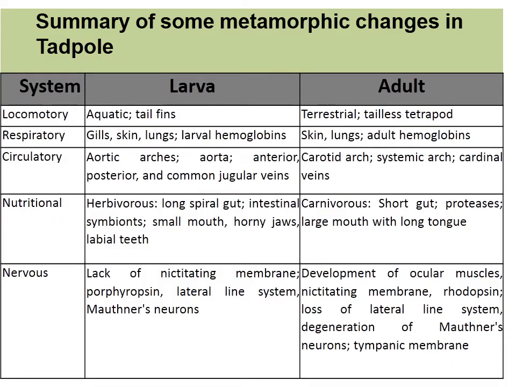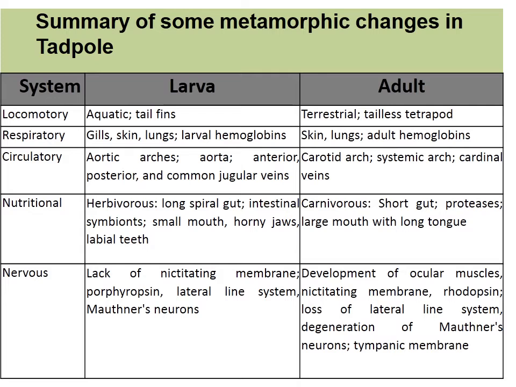Locomotory. The larval form, the tadpole, is aquatic and possesses tail fins. And the adult is a terrestrial tailless tetrapod, where the tail degenerates. The tail degenerates in the adult.